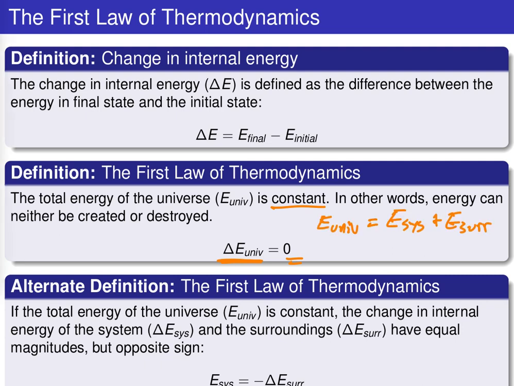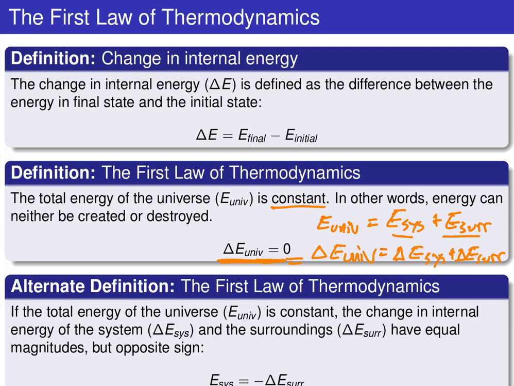Remember, the energy of the universe is equal to the energy of the system plus the surroundings. So delta E of the universe is delta E of the system plus delta E of the surroundings, and that is equal to 0 by the first law.